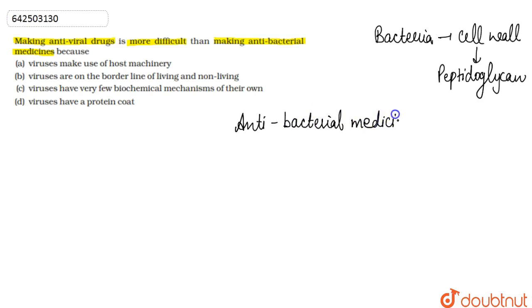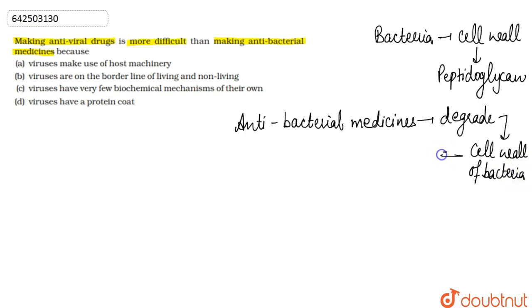they first degrade the cell wall of the bacteria, and then these medicines stop some or the other metabolisms that occur in the bacteria.